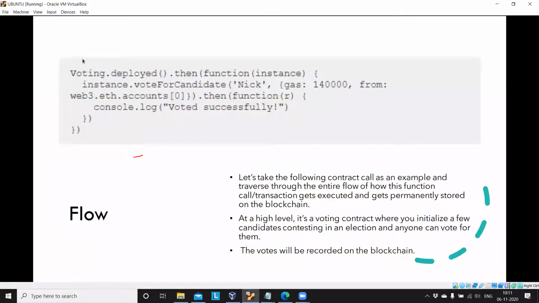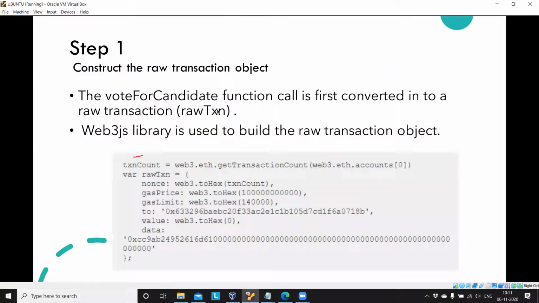You have written this JavaScript code in your JavaScript file, and how that particular function executes in a blockchain network is through Web3.js. That is what I'm asking, the JavaScript code that we have to write. Yes, you have to write that. I will explain it in the coming lecture. We will create a DApp with JavaScript, HTML and Web3.js. Don't worry.